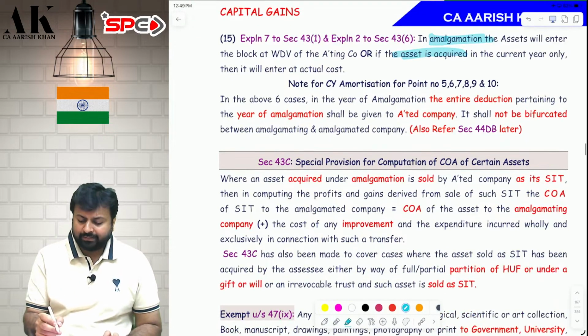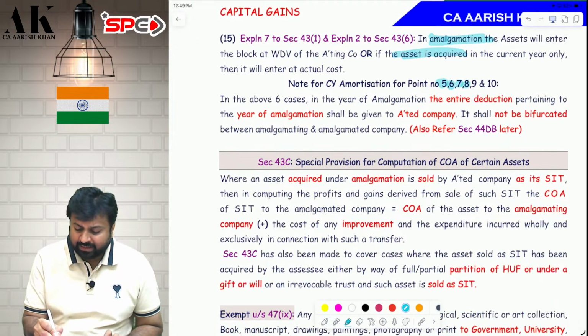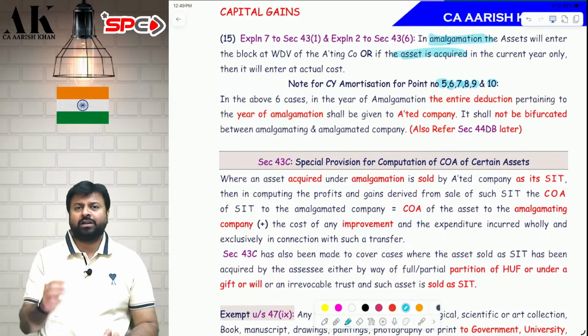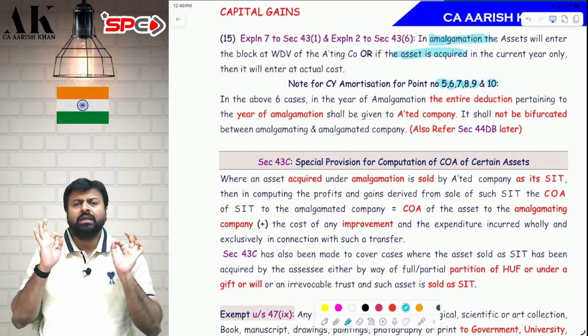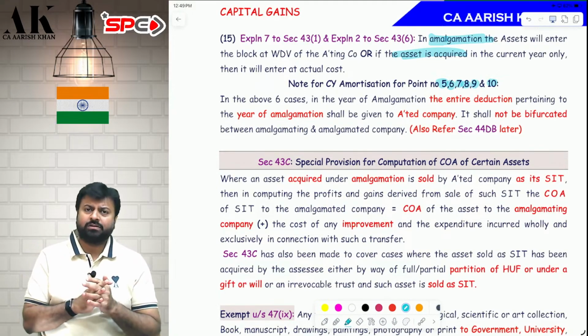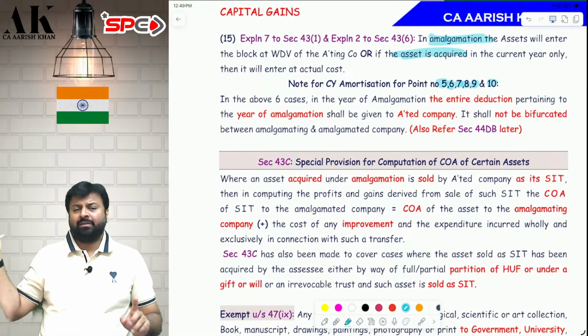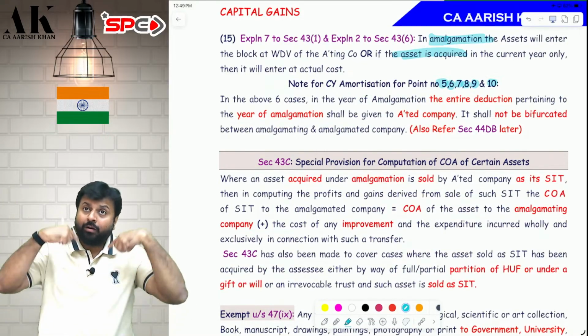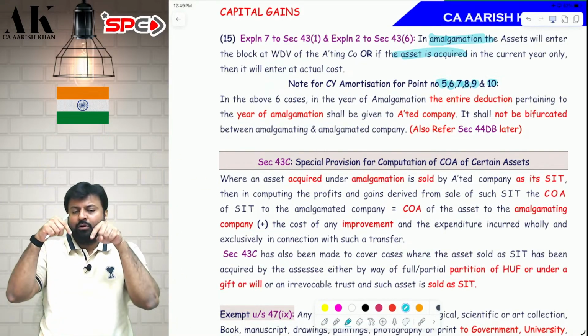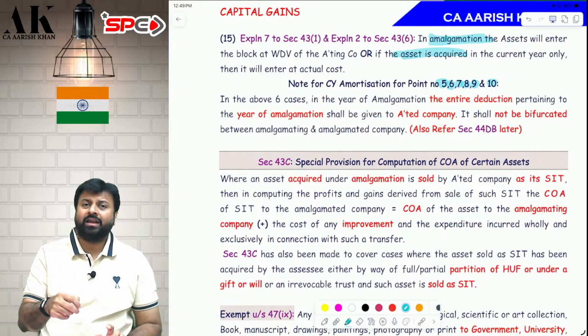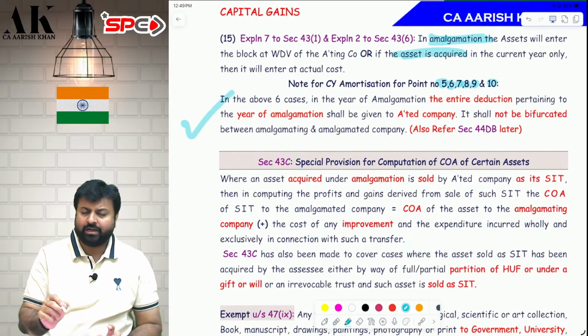Now, one common point which is given under points number 5, 6, 7, 8, 9, 10. These 6 points, what are these 6 points? Check. These 6 points are nothing but amortization. So, in case of amortization, the doubt will come. Till last year, the amalgamating company will claim. From next year, the amalgamated company will claim. Who will claim in the current year? In the current year, the entire amount will be claimed by the amalgamated company.